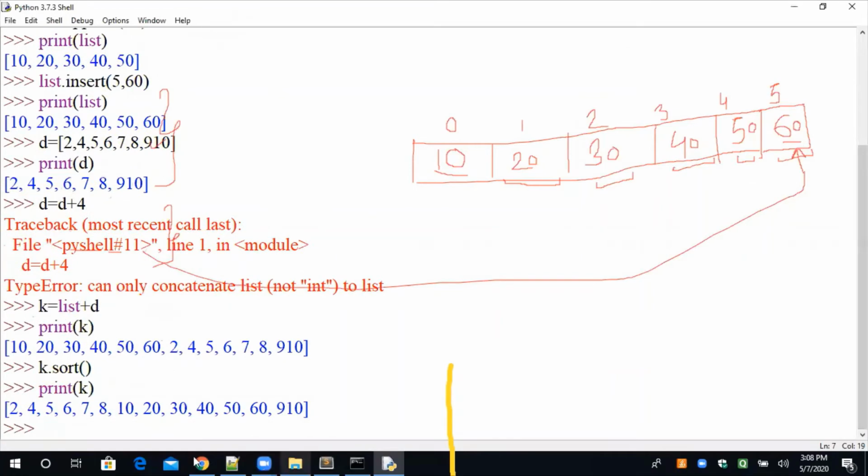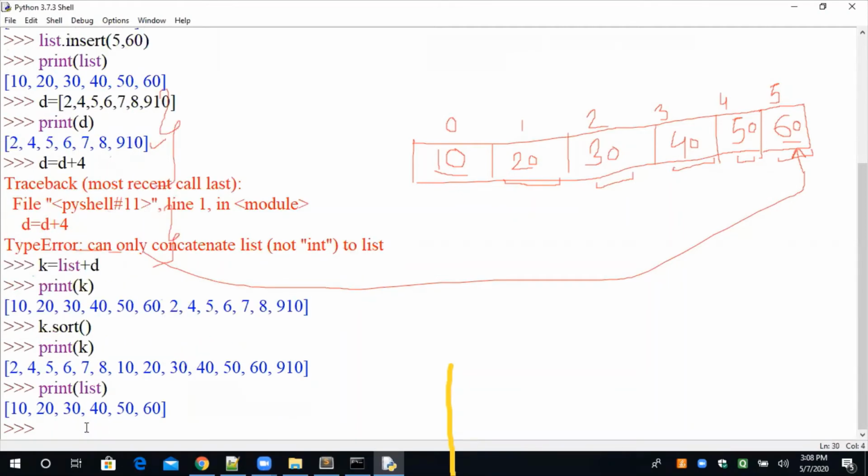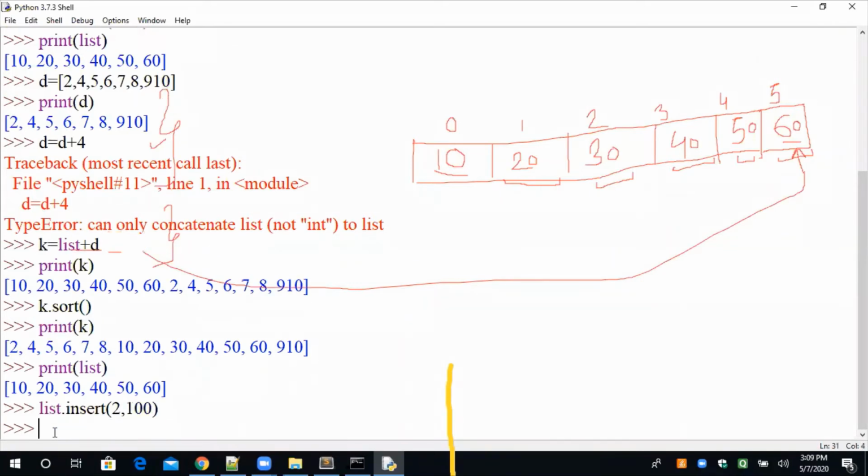Print list, the same list I am printing which we have created. Okay, some VIP person came, list dot insert 2, 100. Okay, now see the position.